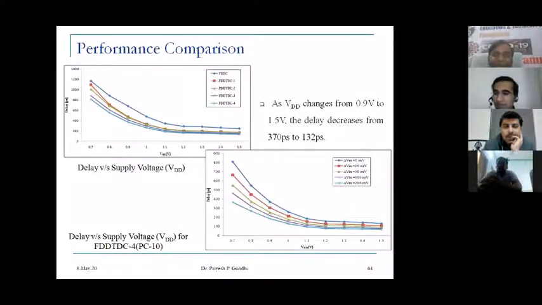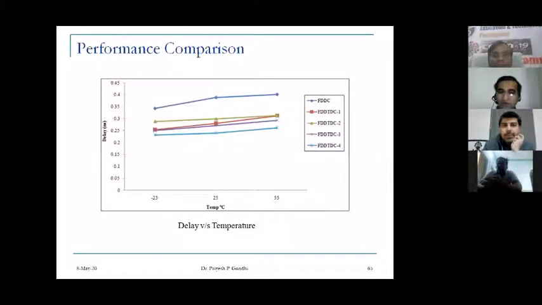But by increasing the supply voltage, we are also increasing the power consumption of the circuit. So we have to optimize between the delay and power consumption, or you can say that a trade-off exists between the supply voltage and the delay. Again, this is the performance comparison against temperature, ranging from -25 to 255 degrees centigrade, showing how the comparator operates and how the delay behaves. You can see that FDDTDC4 is almost stable against the temperature variation.